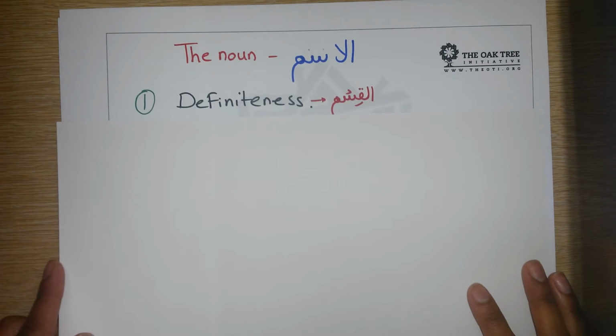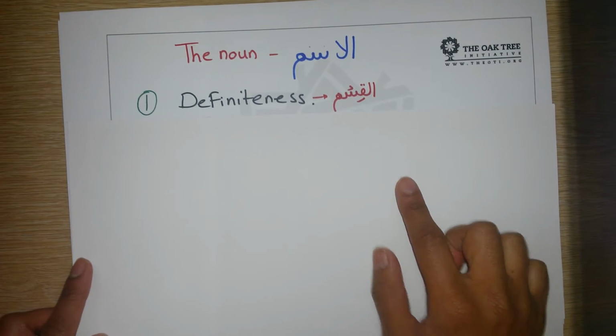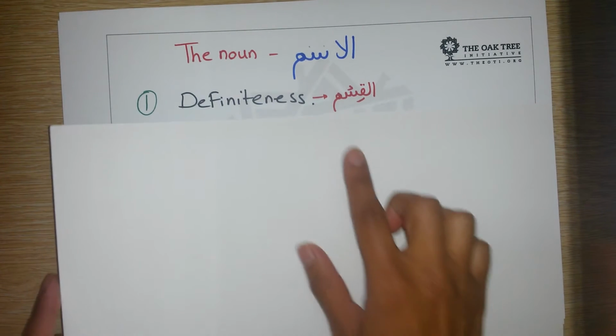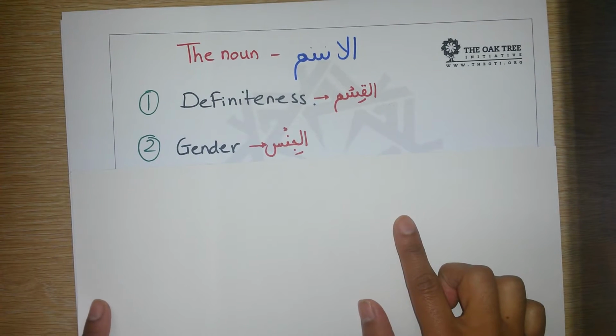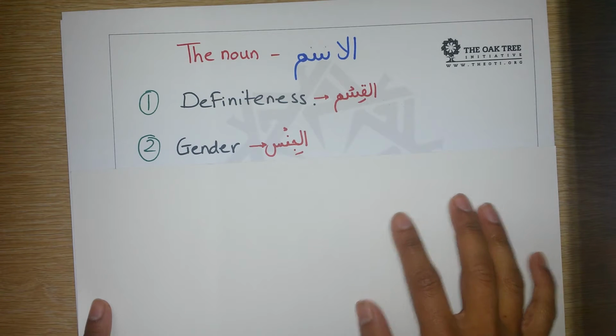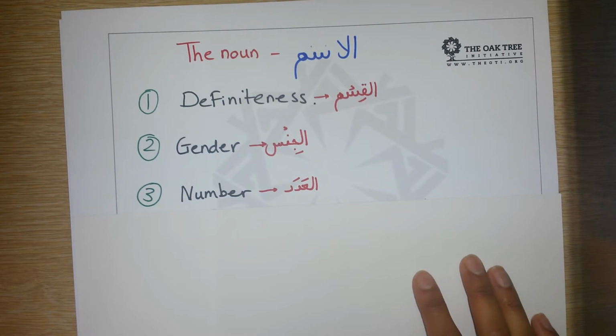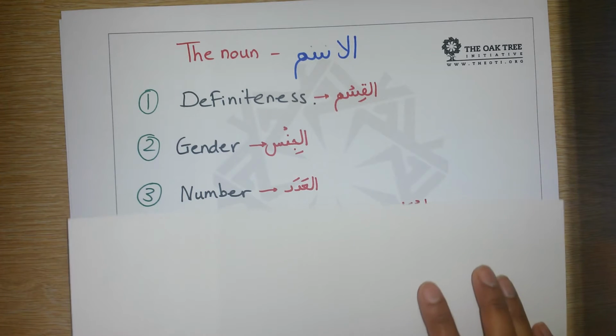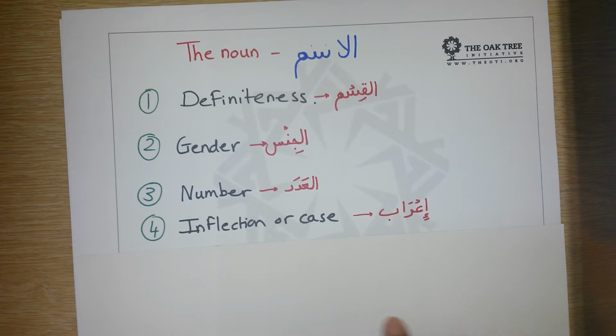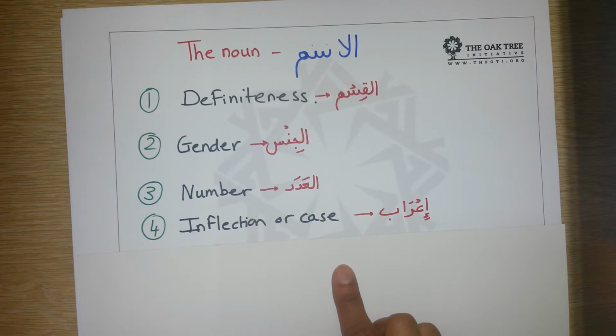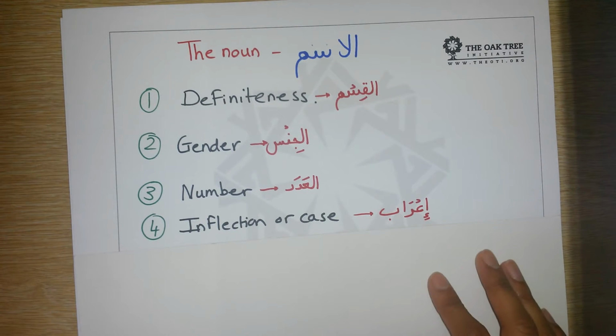It has definiteness or indefiniteness, which in Arabic is known as qism. You also need to consider the gender, the jins. Is it masculine, is it feminine? You need to consider the number. Is it singular? Is it plural? Is it dual? Then finally the i'rab, which is the inflection or the case ending, which looks at the vowel on the last letter. A change in the vowel will change the meaning of the word.